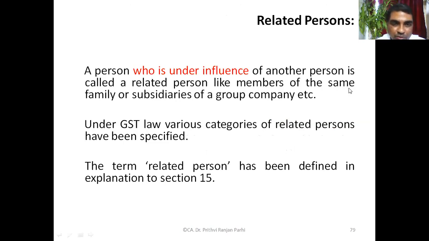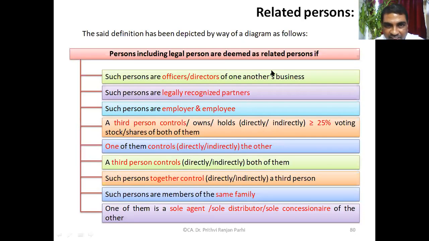Related person means a person who is under the influence of another person. If one person can influence another person, we can call both the related persons. Technically, this particular diagram explains who are the related persons. Persons, including legal persons, are deemed to be related if... please, some of you read these points. These are the examples of related persons. What is the first one? Please read the first point.